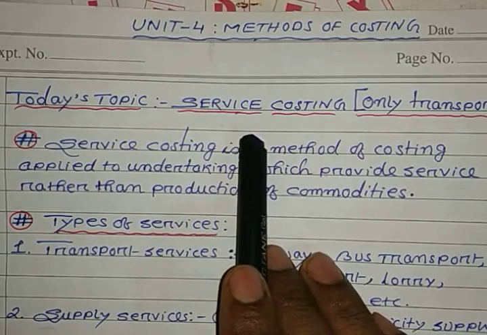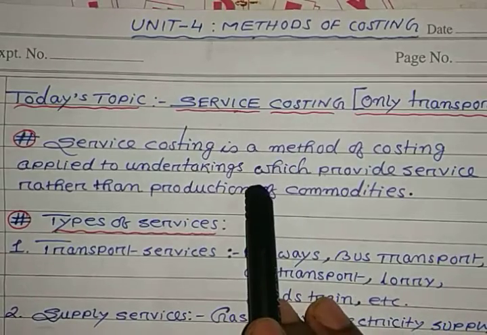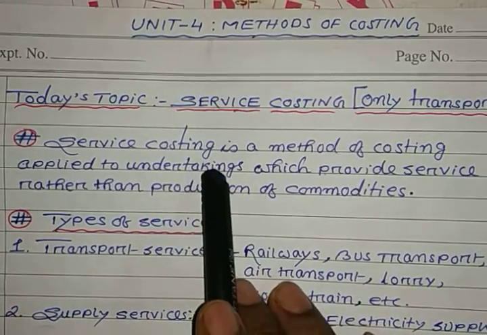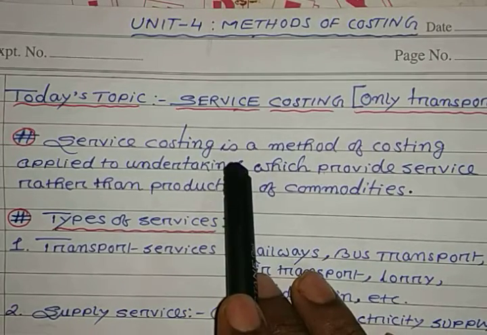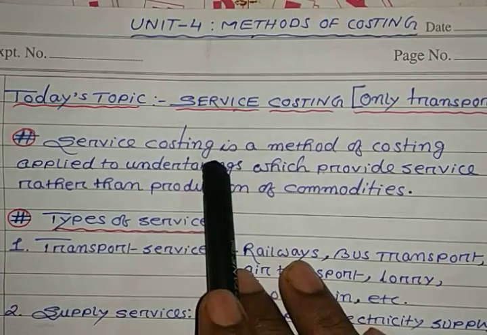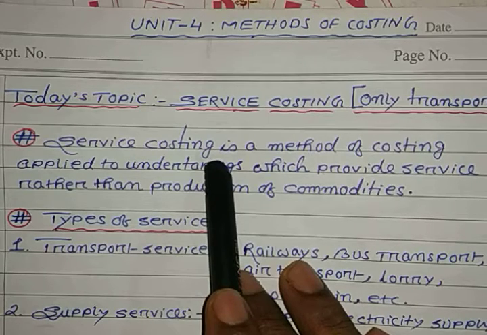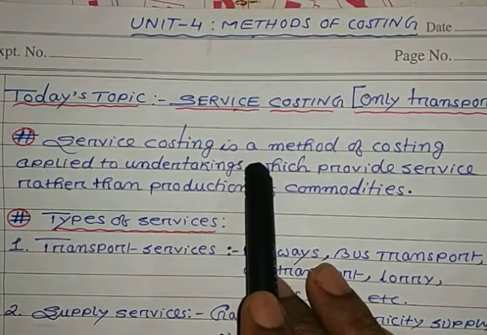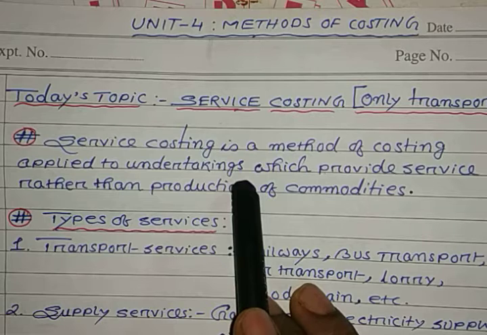Service costing and operating costing are both the same. That means operating costing is also called service costing. Operating costing or service costing is a method of costing applied to ascertain the cost of providing or operating a service.